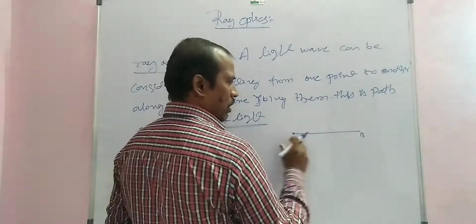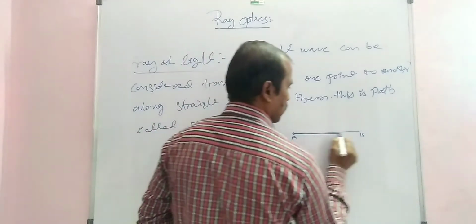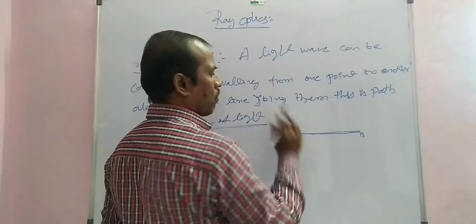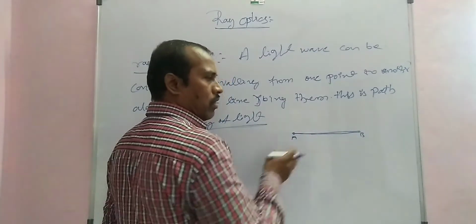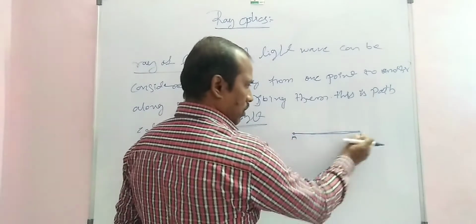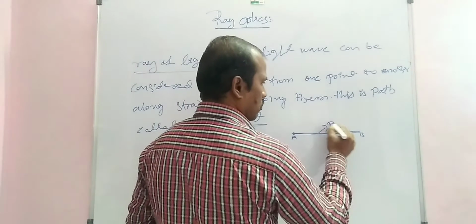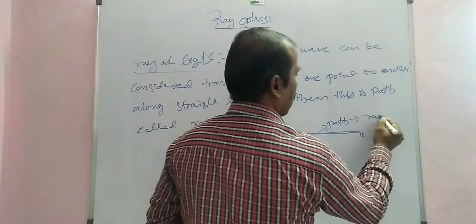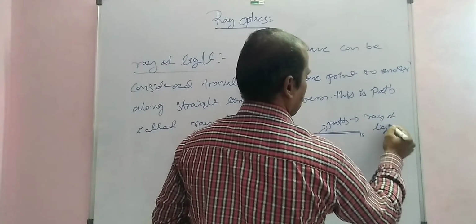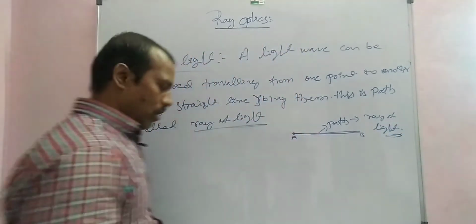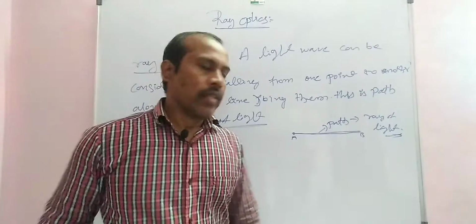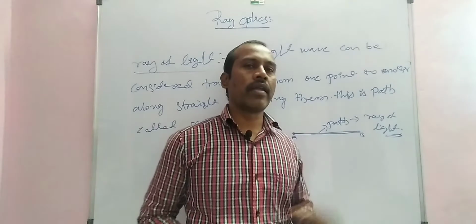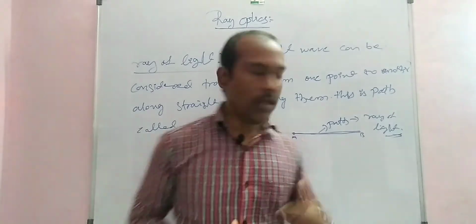These points in between, this is a path. Here, a light wave travels from one point to another point in a straight line joining these two points. This path is called a ray of light. The straight line is the representation of the ray of light.